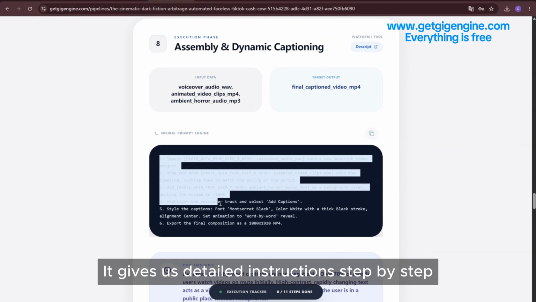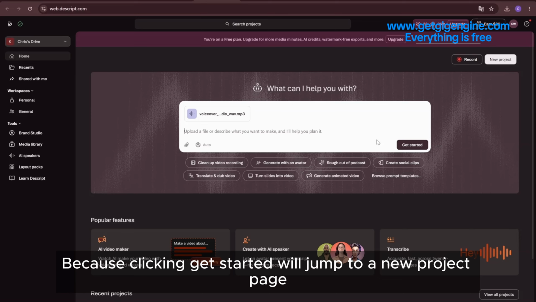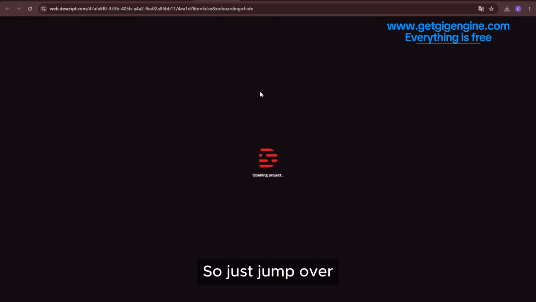Note that you don't need to fill in anything here, because clicking Get Started will jump to a new project page. So just jump over. No need to click anything urgently here. Now the uploaded file is already in the timeline.